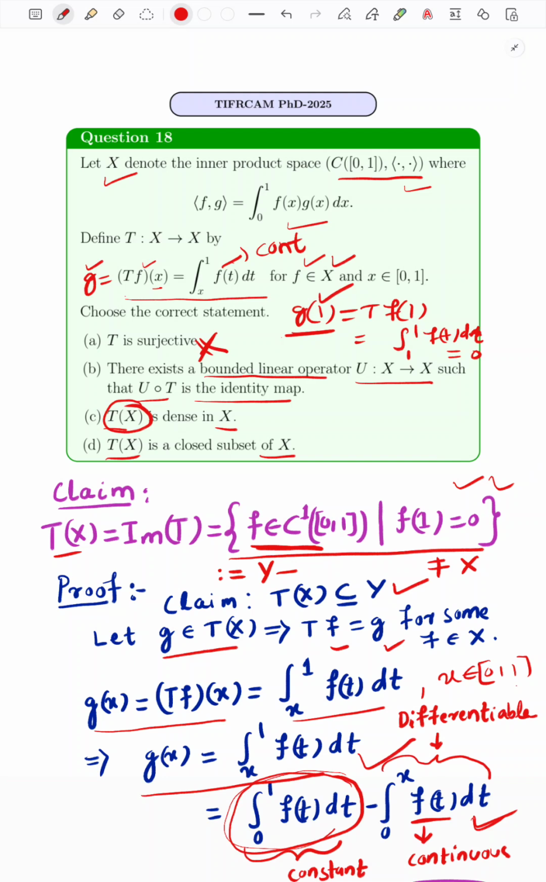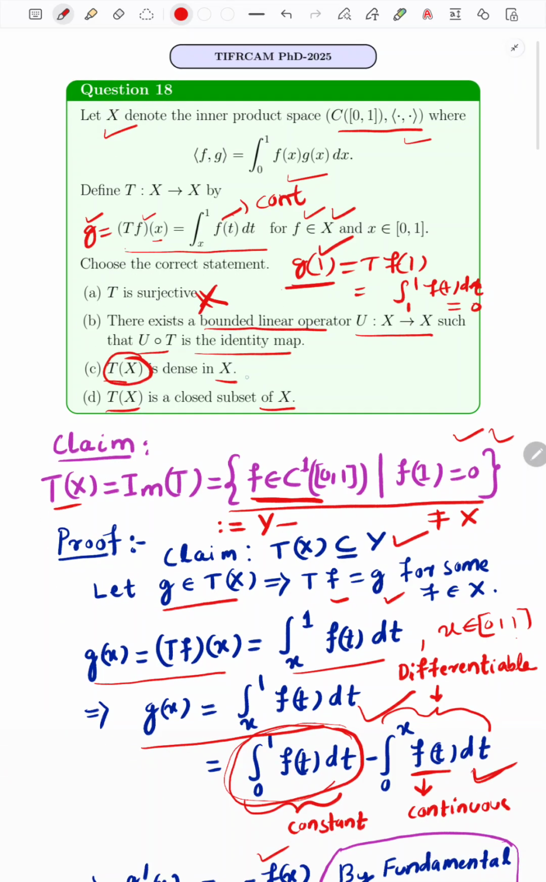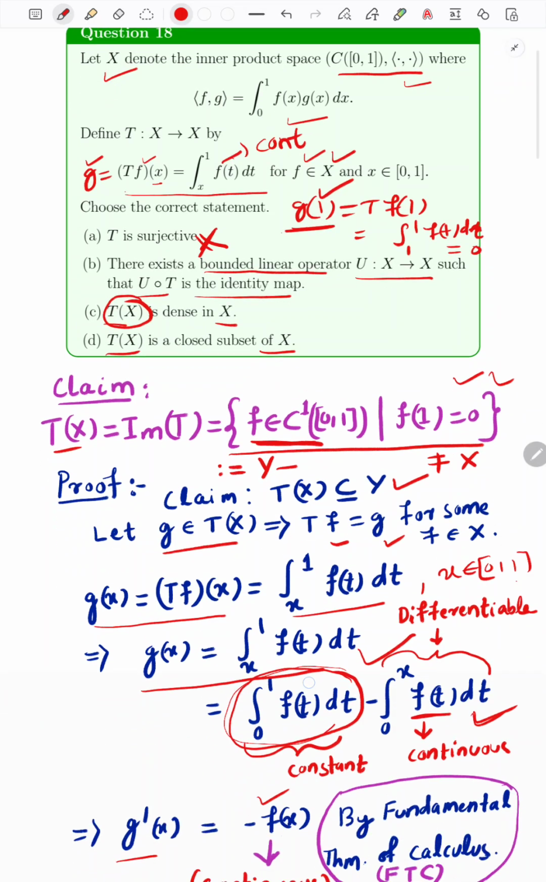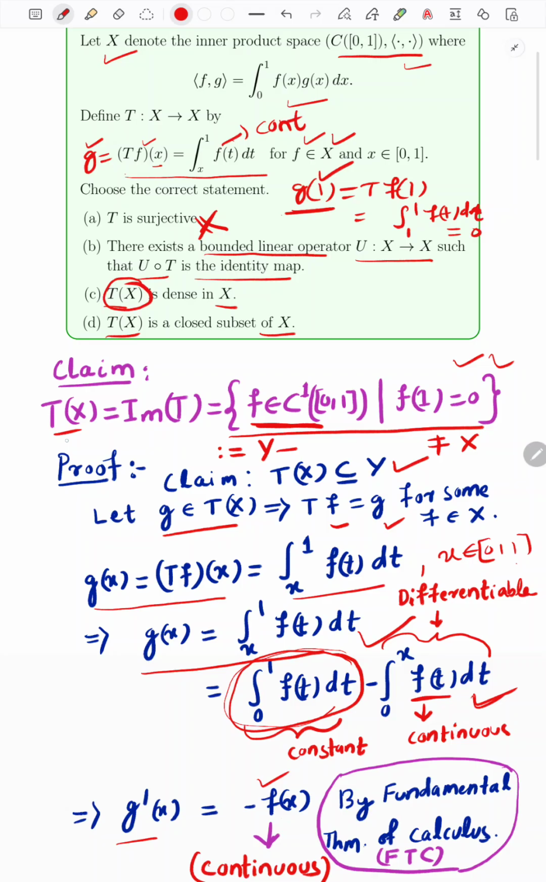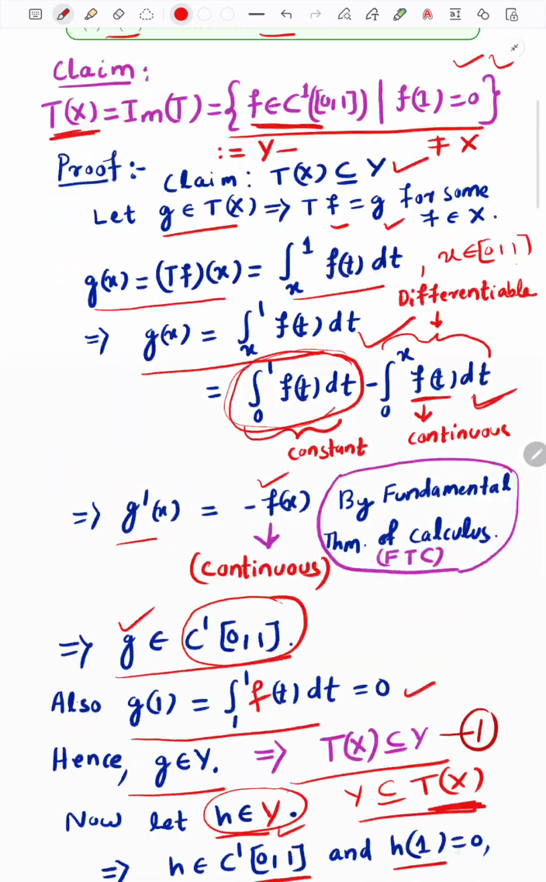Then we will move to options C and D. We will verify, because we have already identified what the set Tx is. Now we will check whether Tx is dense or whether Tx is closed.